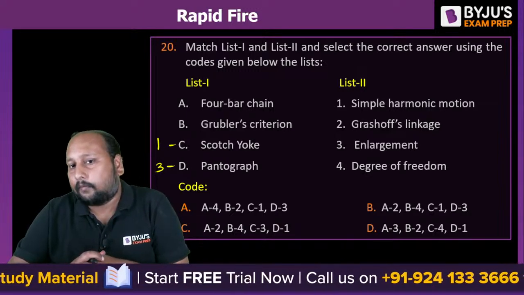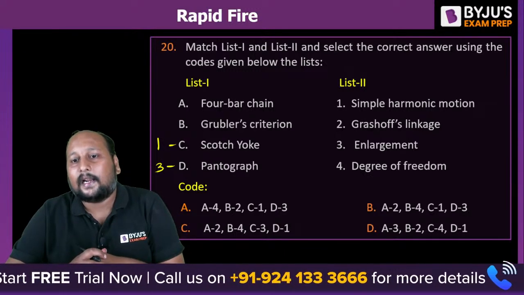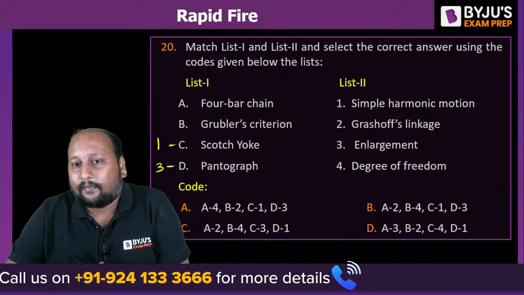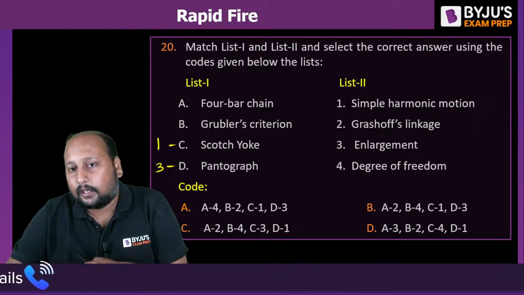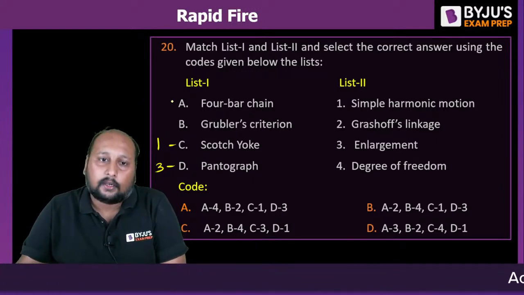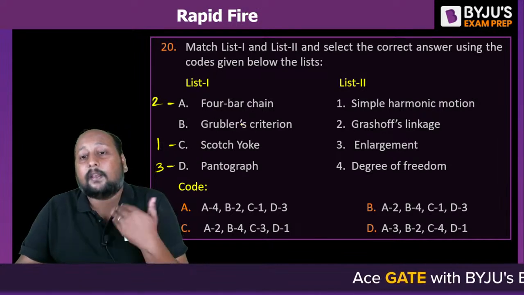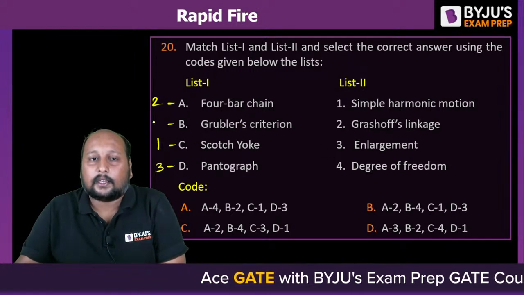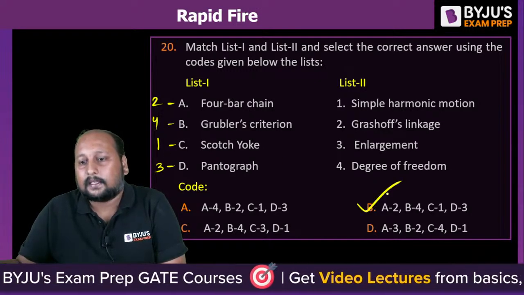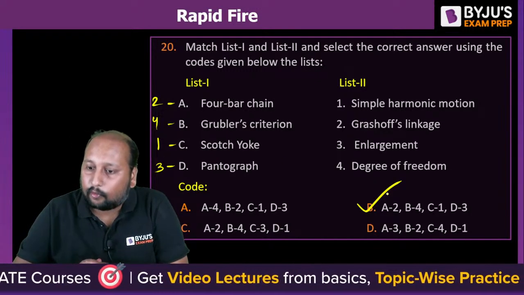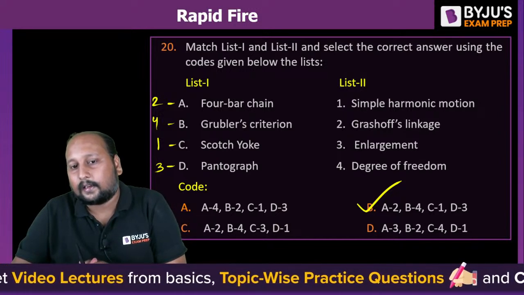4-bar chain. Now we are left with Grashof linkage and degree of freedom. Definitely we can say that whenever we are dealing with a 4-bar chain, we are talking about the Grashof linkage, and Grubler's criteria is used to calculate the degree of freedom, that is 4. So 2413, option B is the correct answer. 2413, option B is the final correct answer.